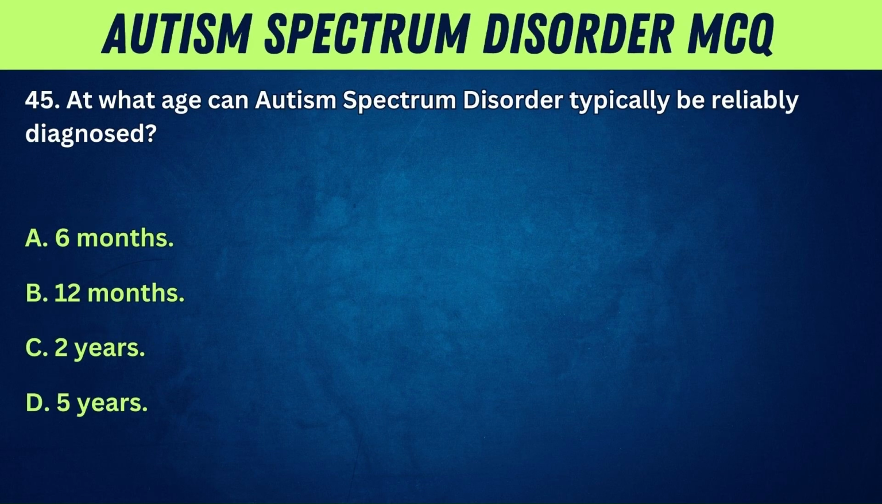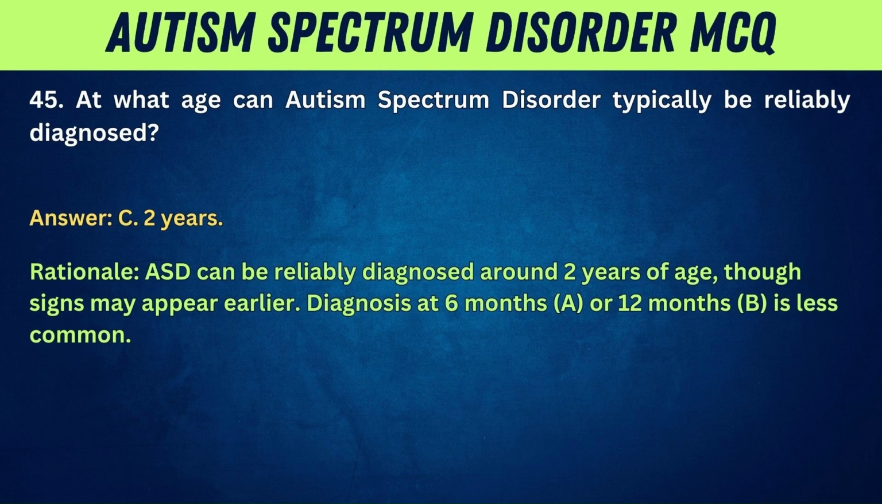45. At what age can autism spectrum disorder typically be reliably diagnosed? A, 6 months. B, 12 months. C, 2 years. D, 5 years. Answer: C. 2 years. Rationale: ASD can be reliably diagnosed around 2 years of age, though signs may appear earlier. Diagnosis at 6 months, A, or 12 months, B, is less common.